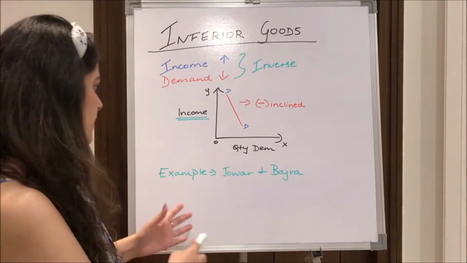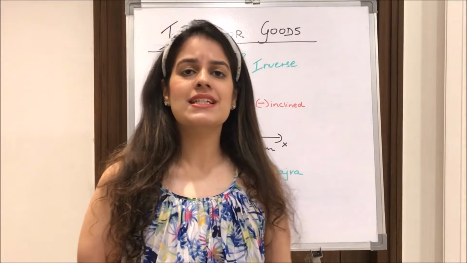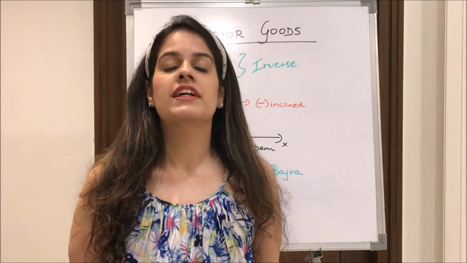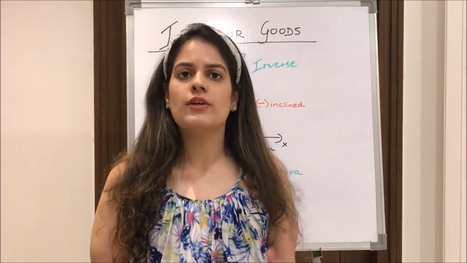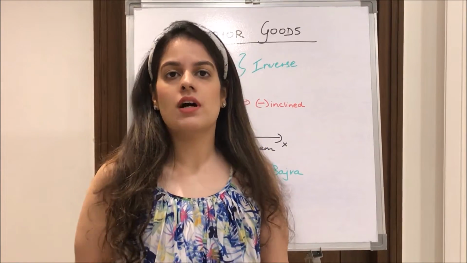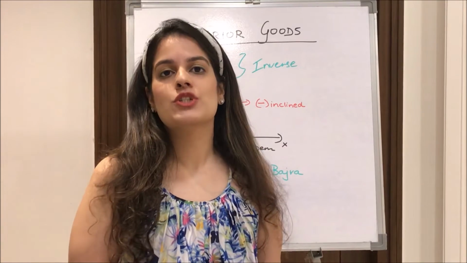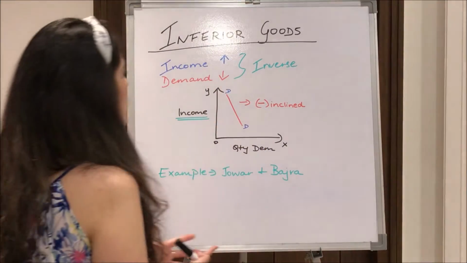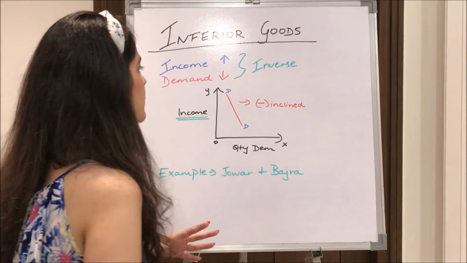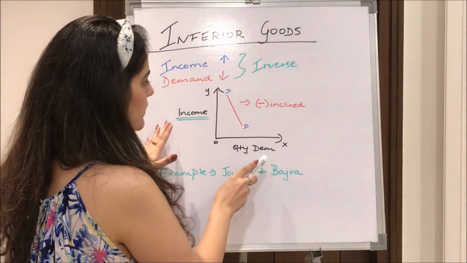For example, here I've taken jowar and bajra. These are grains we use when we can't afford high quality rice and wheat. But when we start to earn more, we will reduce our consumption of these and rather switch to wheat. So here we see there is an inverse relationship with income, and that is why our demand curve is negatively inclined.